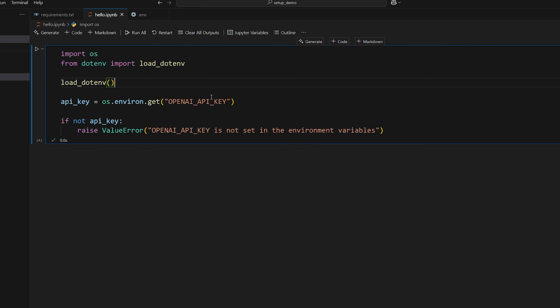Okay, so that's pretty much all I want to show you guys. This is all the setup that you need to do to get started in this series. So the next part, I'll be showing you guys how to actually get started with the OpenAI Agents SDK.